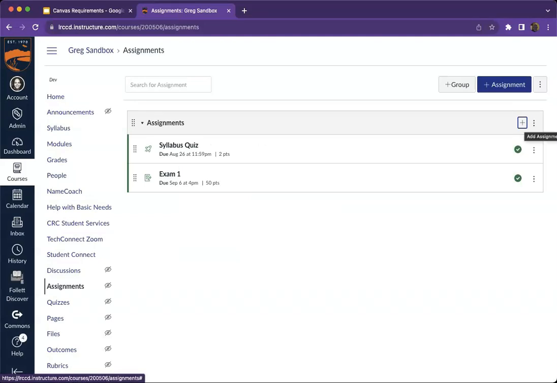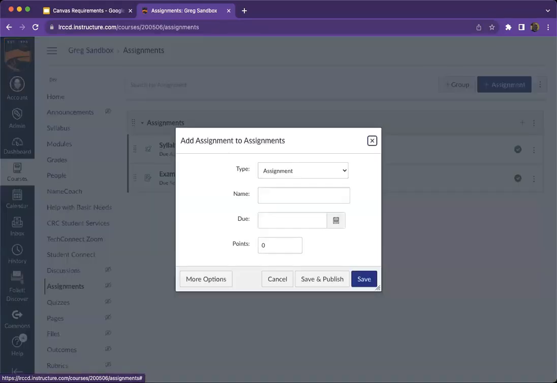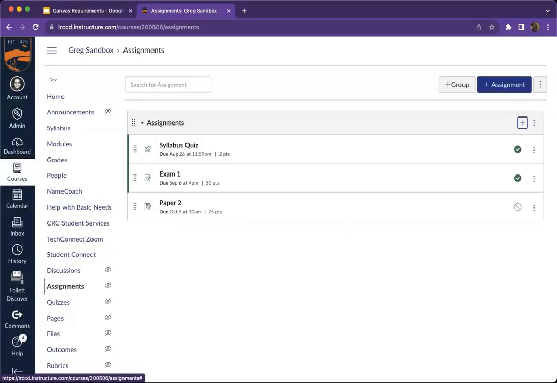Okay, I'm going to stick with the keyboard here because Canvas remembers the last thing that I selected, which is the plus button to add an assignment within this group. So I'll select the return key on my keyboard. The next item I'm going to create is called Paper 2. That's going to be due October 5th. And my class meets at 10 a.m. on that day, and that one's worth 75 points. And I hit the Enter key. Oops, I didn't hit the Publish button. I'll catch up to that in a moment.